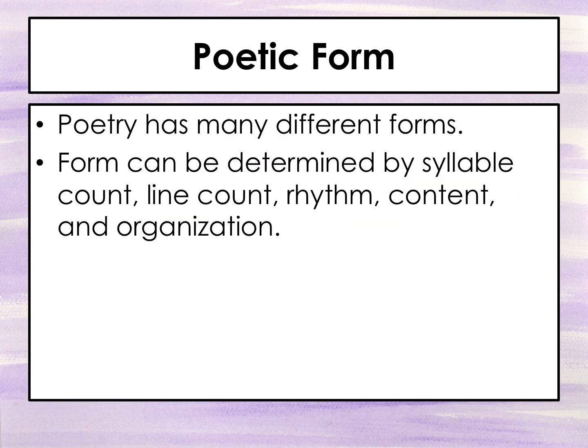Poetic form. There are so many different ways of writing poetry. We actually went over several examples yesterday. We talked about limericks, and we talked about free verse, and we talked about slam, right? So form can be determined by the syllable count, how many syllables, how many lines a poem has, the rhythm, so the rhyme scheme, what's in it, or even just the way that it's organized. So these all form our poetic form.